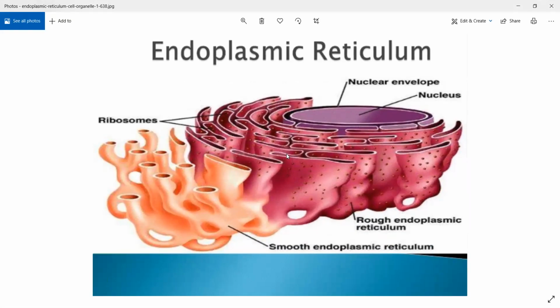There are two main types of endoplasmic reticulum. You have your rough endoplasmic reticulum and smooth endoplasmic reticulum. ये rough क्यों है and smooth क्यों है? That rough endoplasmic reticulum is called rough because of the presence of ribosomes. Okay, ribosomes will be attached to one type of endoplasmic reticulum, and that one will be called rough endoplasmic reticulum.